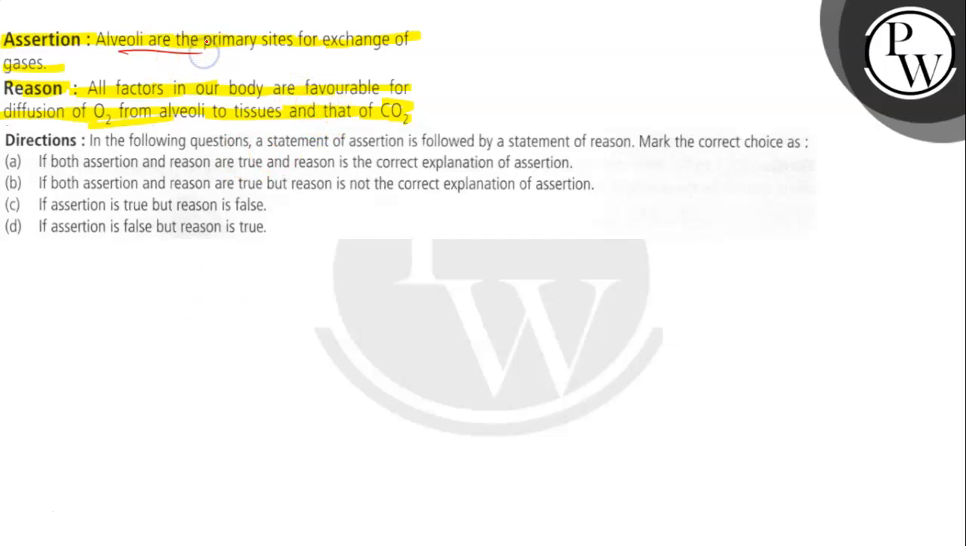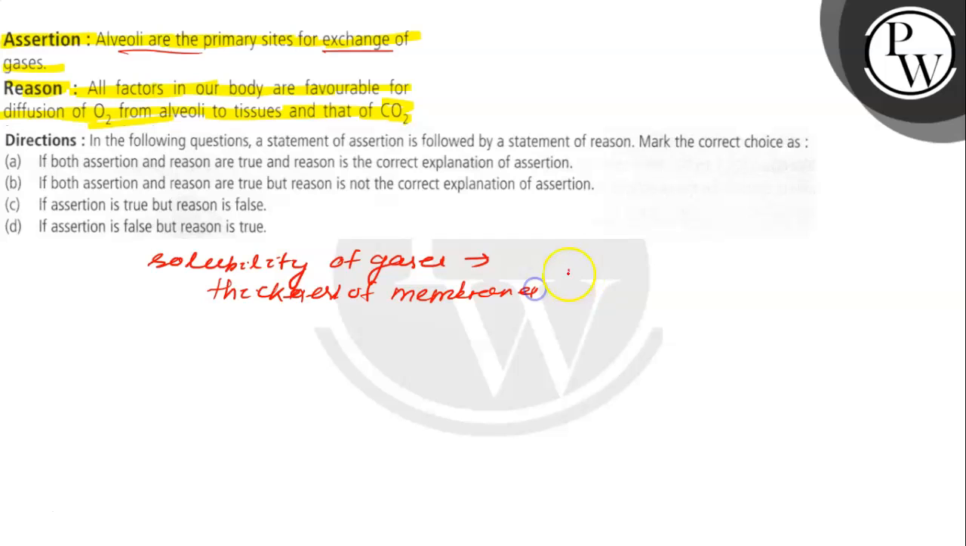So first check for the assertion. So assertion is given that alveoli are the primary site for the exchange of gases. As you know, the solubility of the gases as well as the thickness of the membranes are involved in the diffusion process. These are important factors that affect the rate of diffusion.